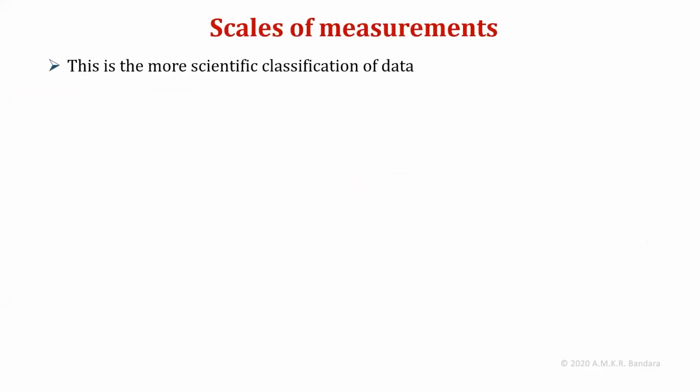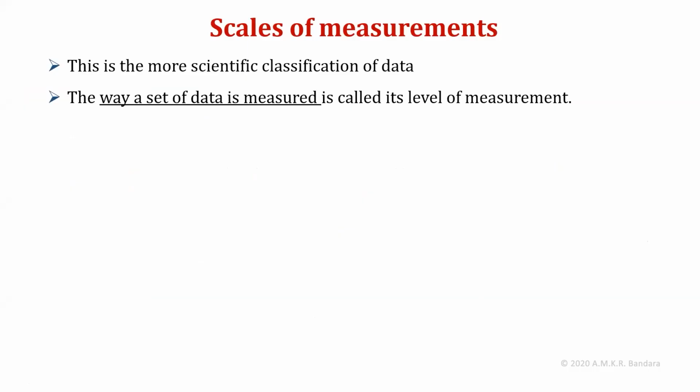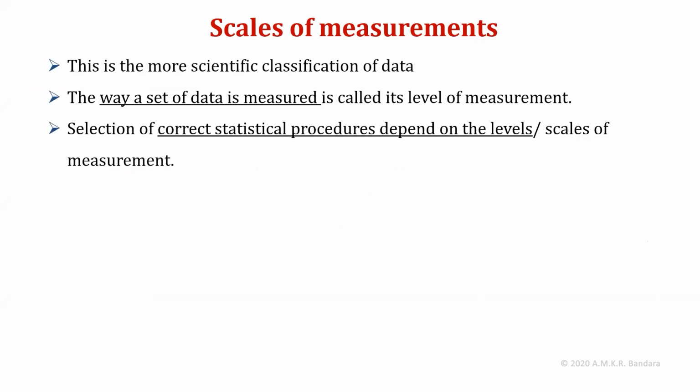Scale of measurement. This is the more scientific classification of data. The way a set of data is measured is called its level of measurement. Selection of the correct statistical procedure depends on the level of measurement, or what we also call the scale of measurement. Therefore, you should have a thorough understanding of this scale of measurement.